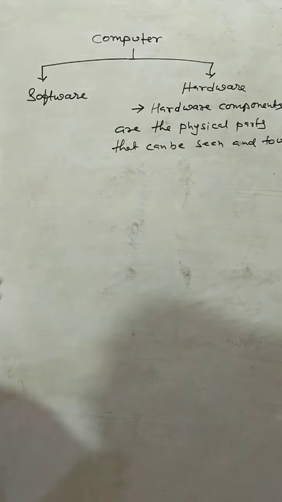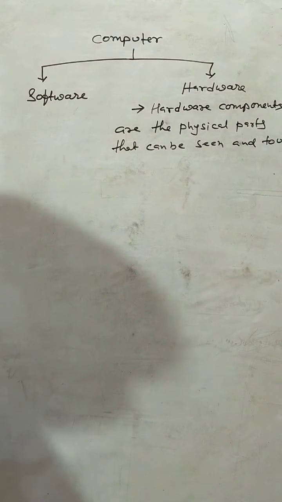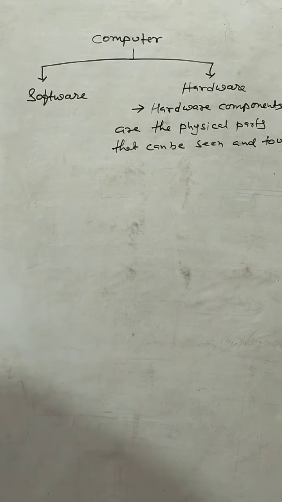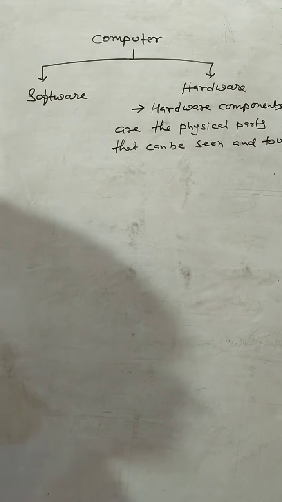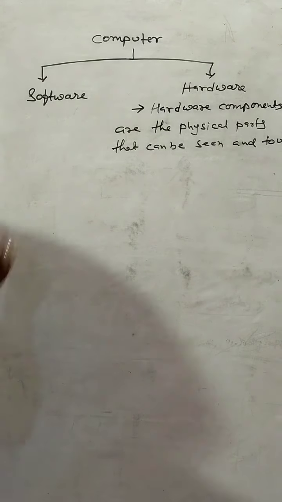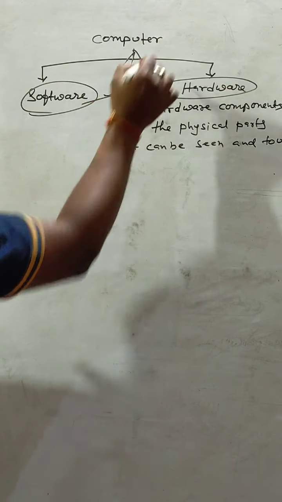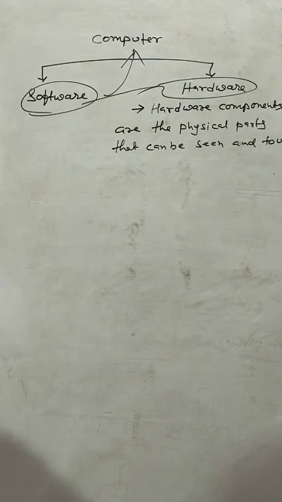Suppose keyboard, we can touch it. Suppose mouse, we can touch it. Suppose monitor, we can touch it. Suppose printer, we can touch it. So all the parts that we can touch as well as see are called hardware parts. Student, hardware and software combined are called a computer system. So in this chapter we have to discuss mainly the hardware component.